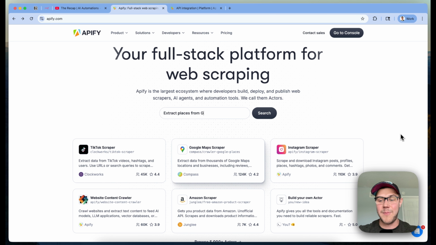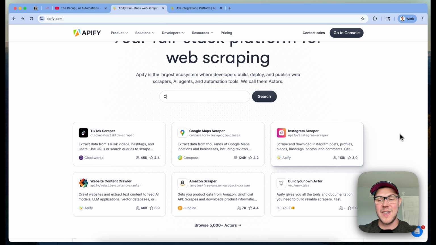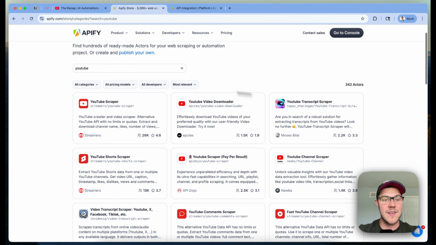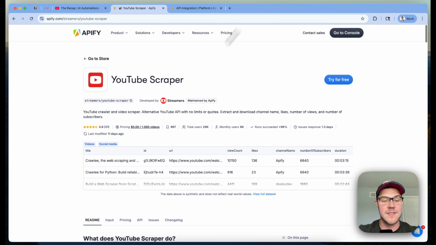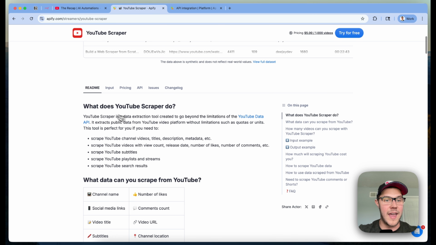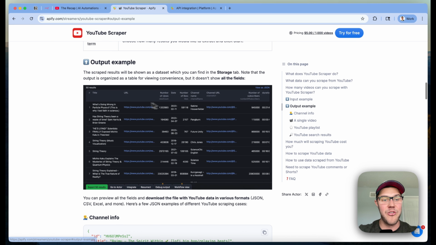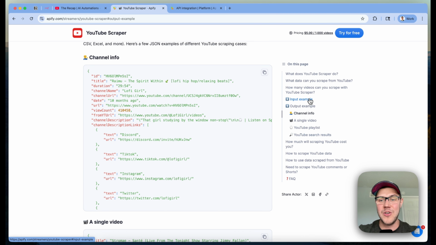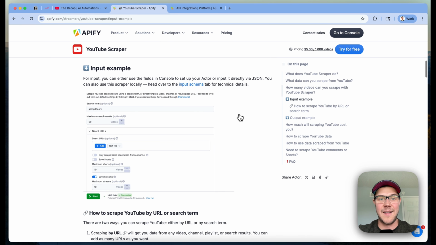Actors are these mini applications or mini scrapers that you can just hook into to get data from pretty much any source you need. So if I just search for YouTube, we'll go ahead and find this streamer's YouTube scraper that we're actually using here today. So you can jump into this, look at what is possible to get out from YouTube and how you can set up making requests to get that data.